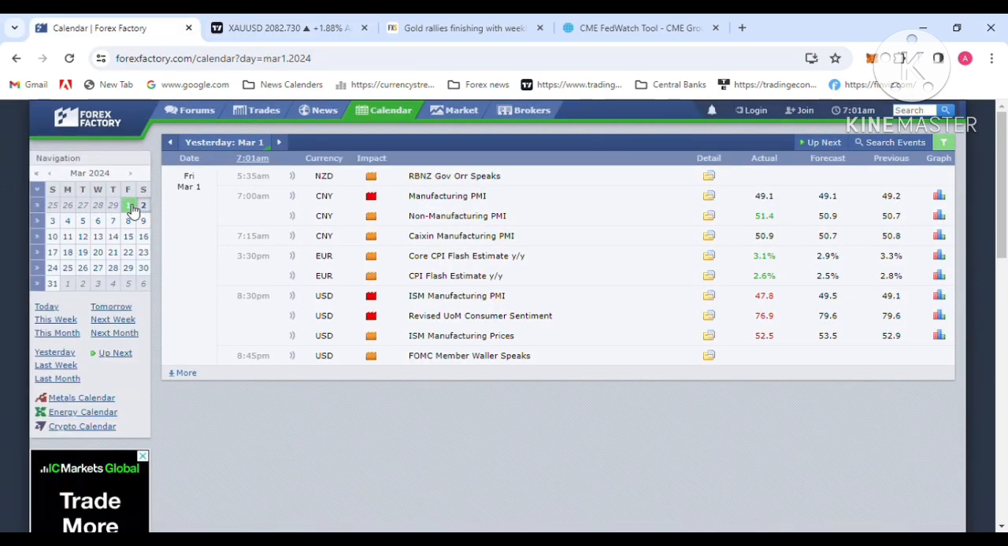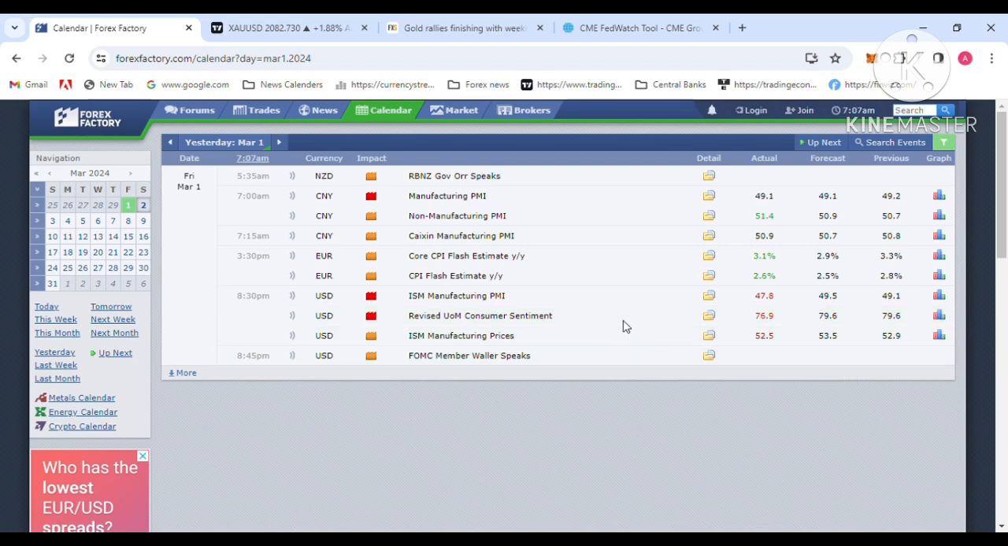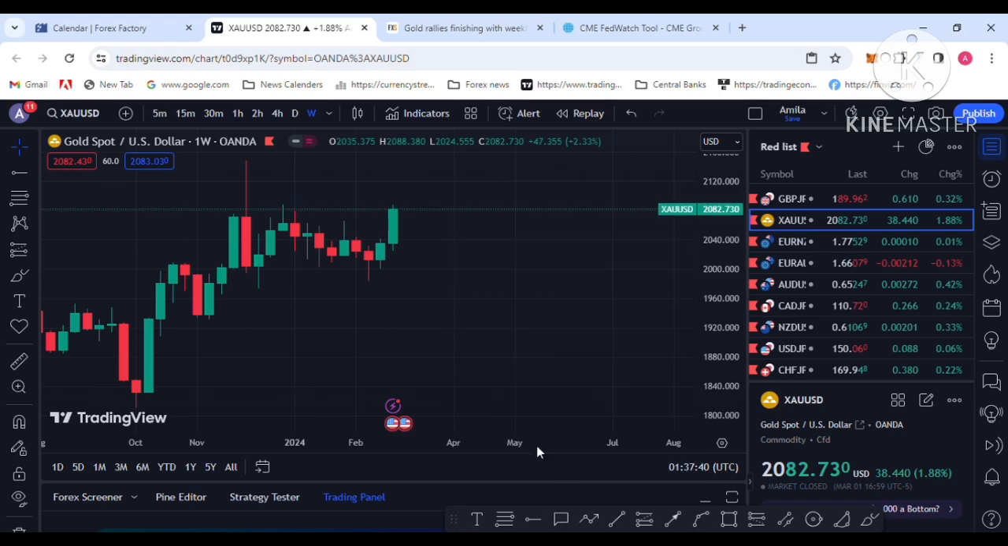You can see last Friday the economic data was not positive. US ISM manufacturing PMI dropped to 47, US consumer sentiment dropped, and ISM manufacturing prices also dropped. That's a negative effect for the US dollar and it supported gold demand last Friday up to the 2088 level.